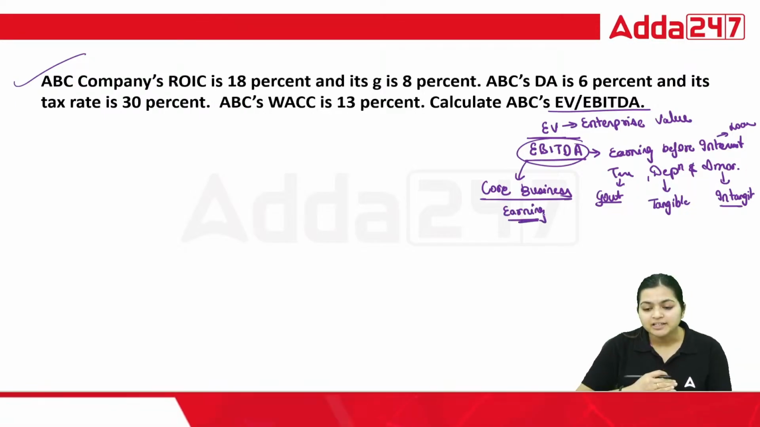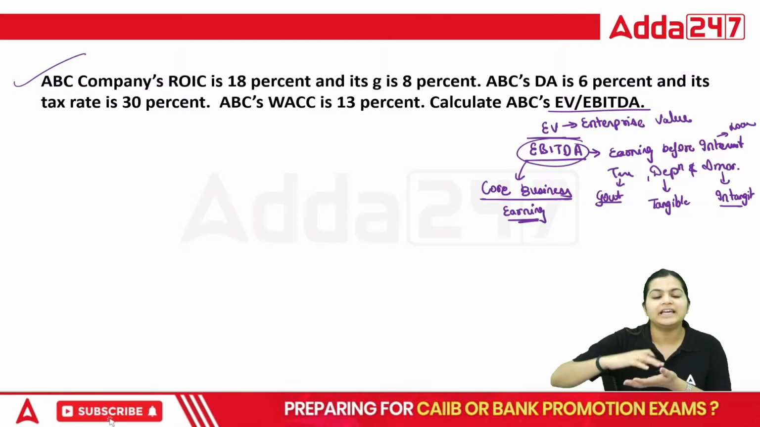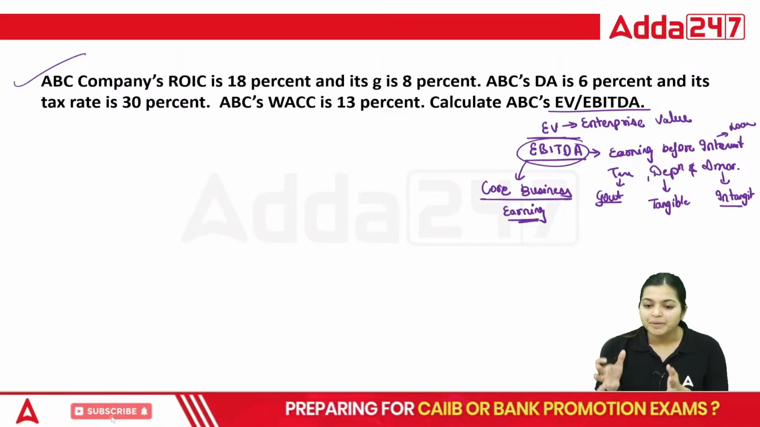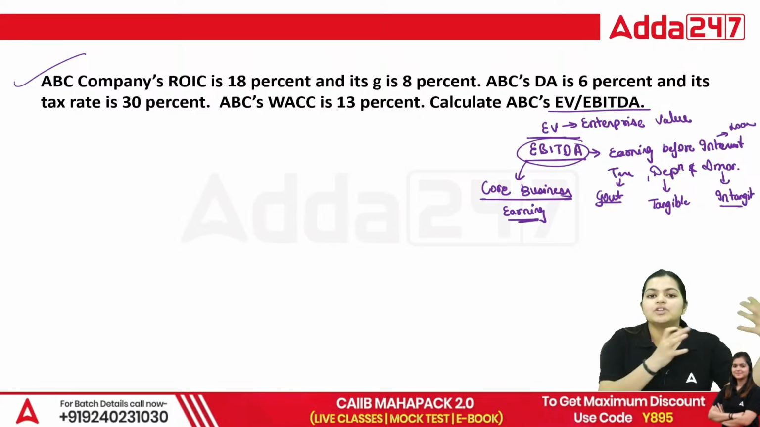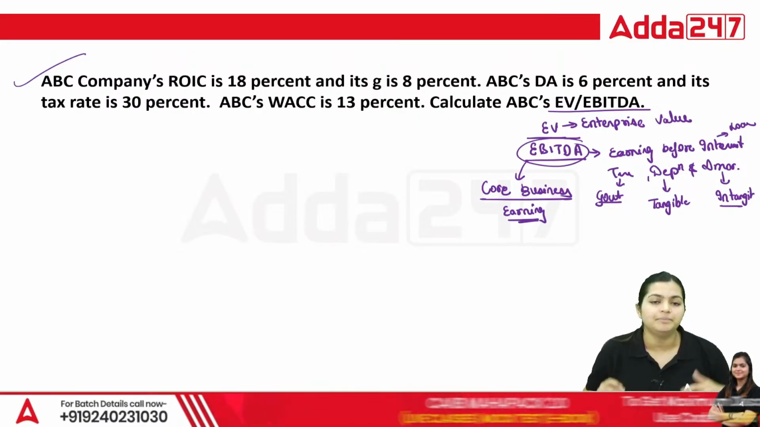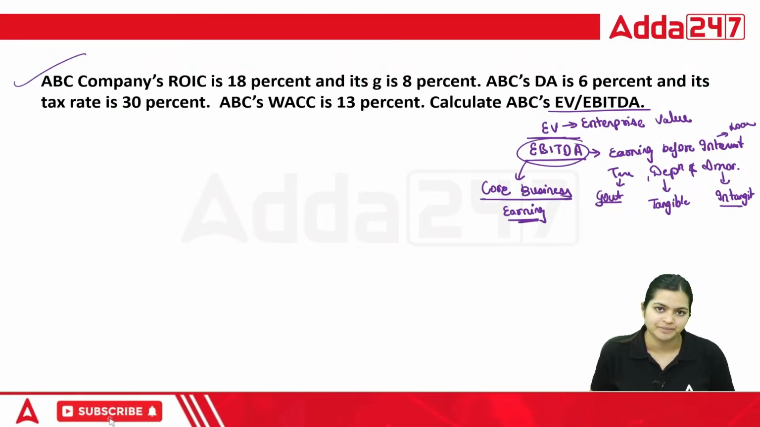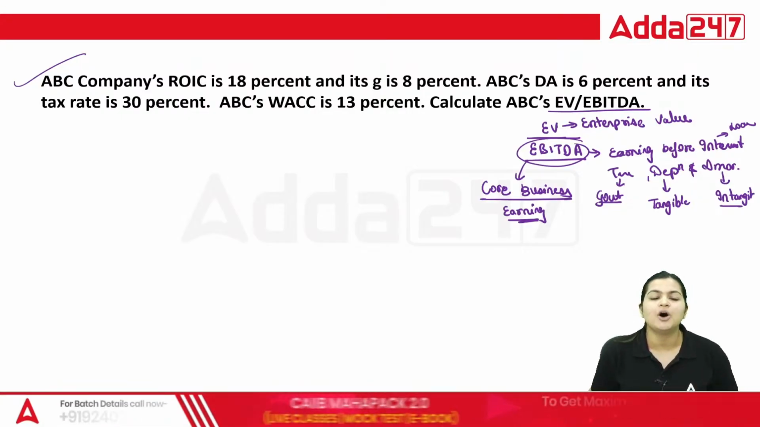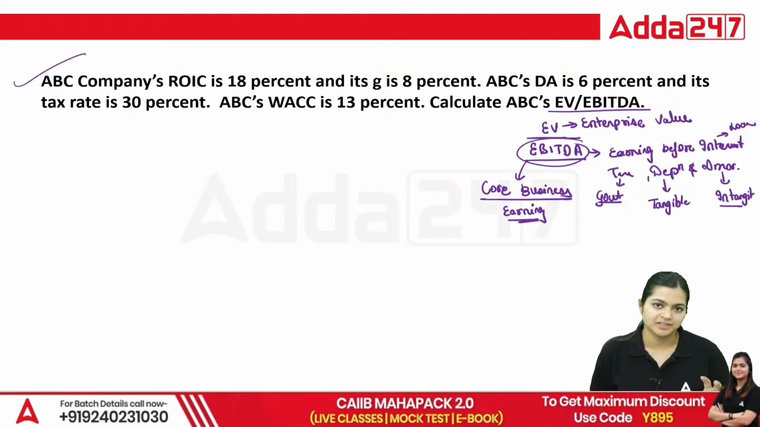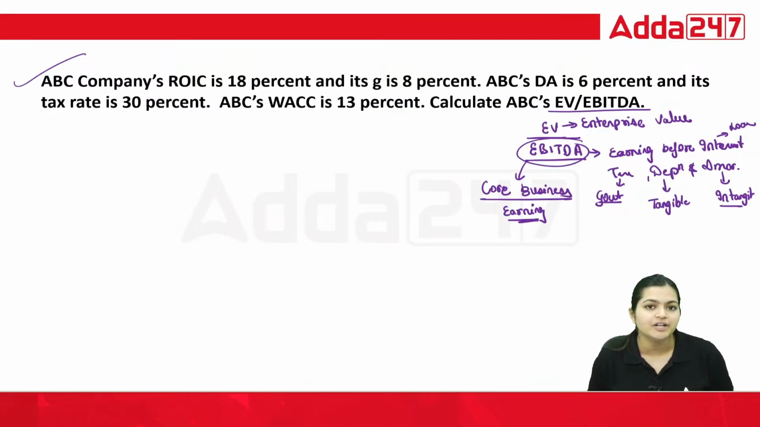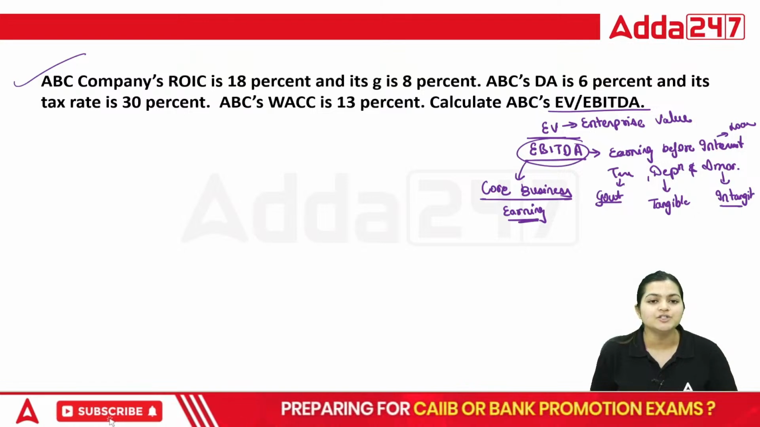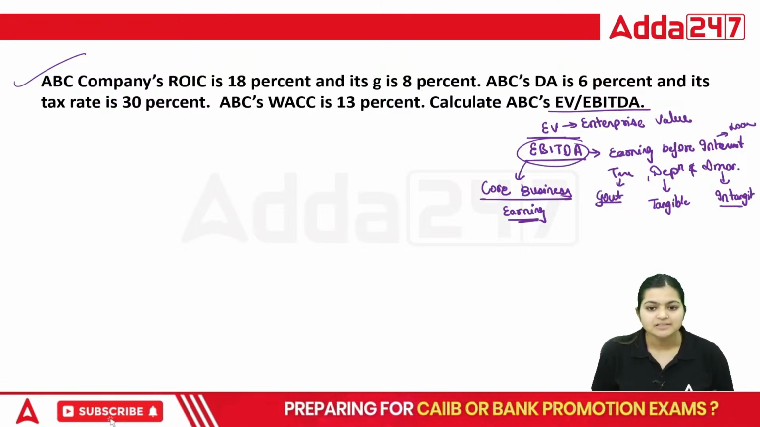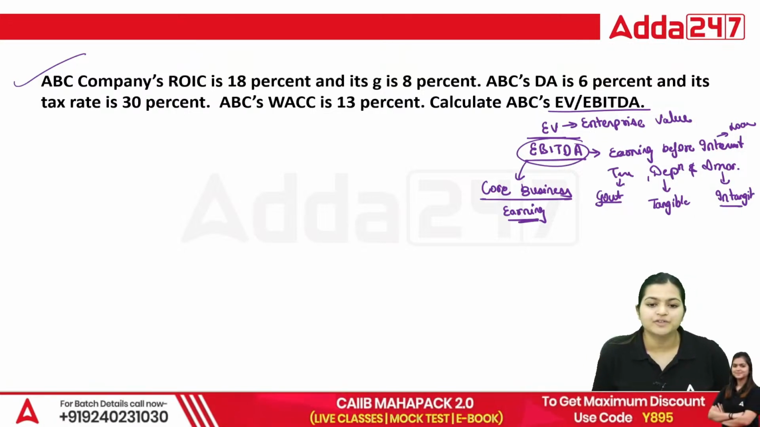Now we are comparing our earning with the enterprise value. Based on our earning, how much investors or purchasers are ready to pay for our business. If they want to purchase our business, how much are they going to value our business, or how many times are we valuing our business? That is what EV/EBITDA is, which we need to calculate.